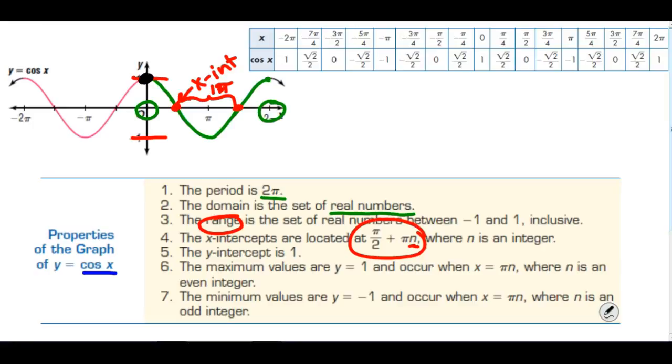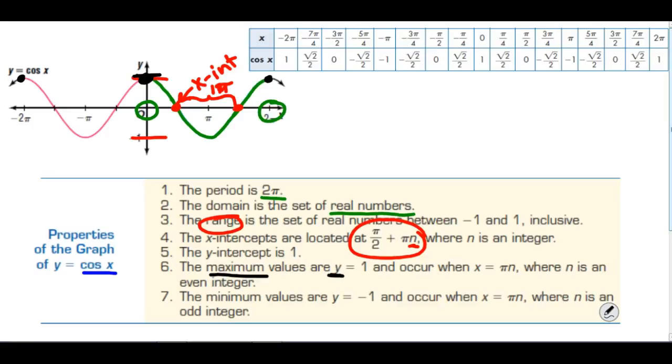The maximum values are found on the y-axis. The maximum value is 1, and that occurs every time, if you look in the black, that's going to happen every 2 pi.